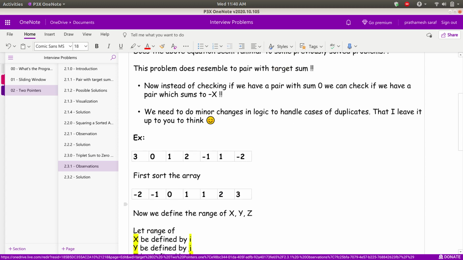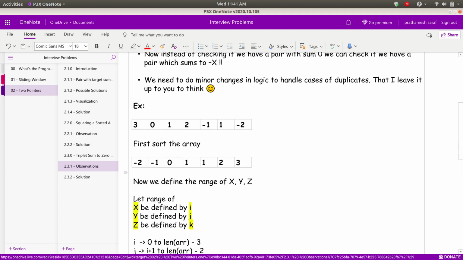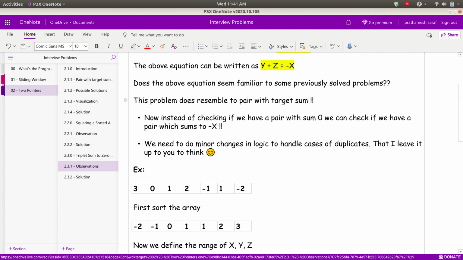Why? Because whenever you're using two pointers, one is at the left end of the array and another is at the right end of the array. By shifting the pointers, incrementing or decrementing them, we use the property of sorted arrays to get our sum. These things I'm saying, you will only understand if you have watched the first video where I explained the logic for pair with the target sum. I repeat again, if you have not watched that video, please watch it again.